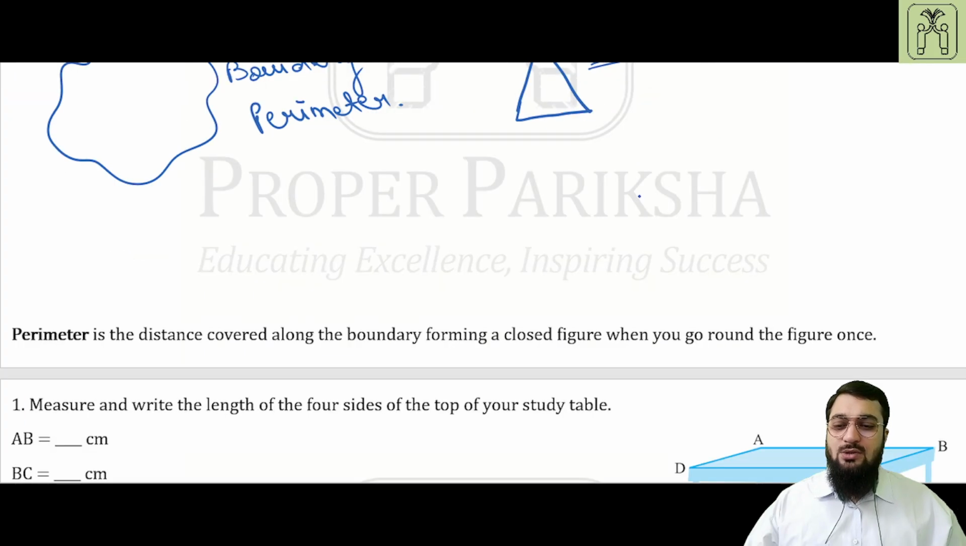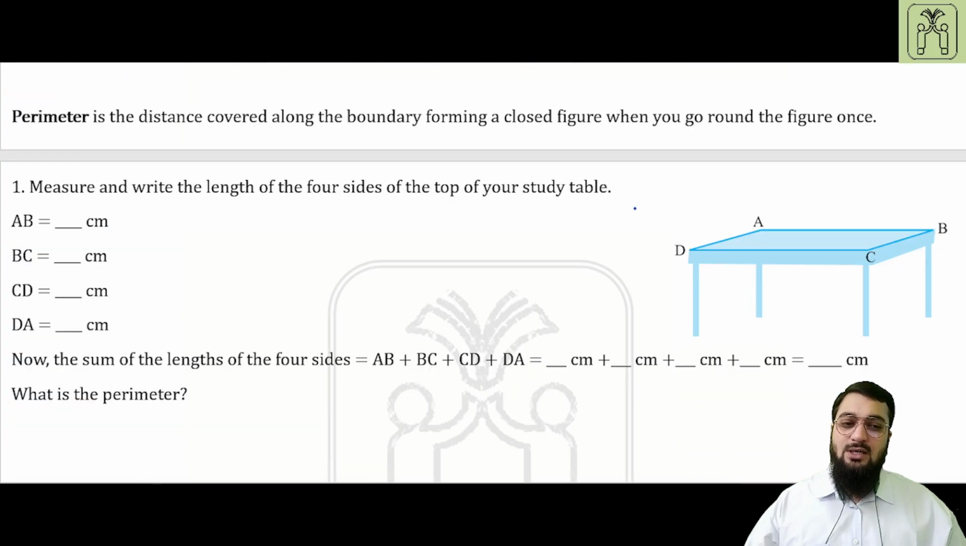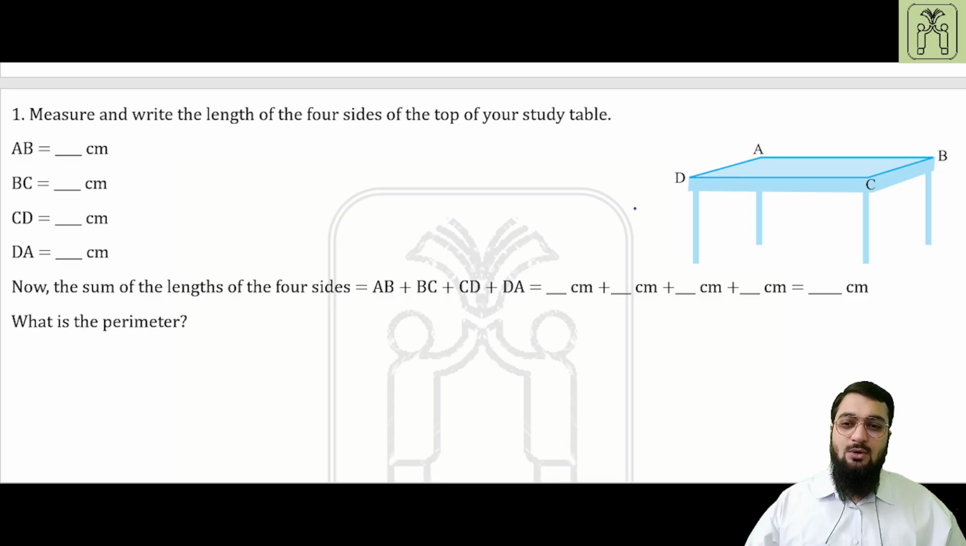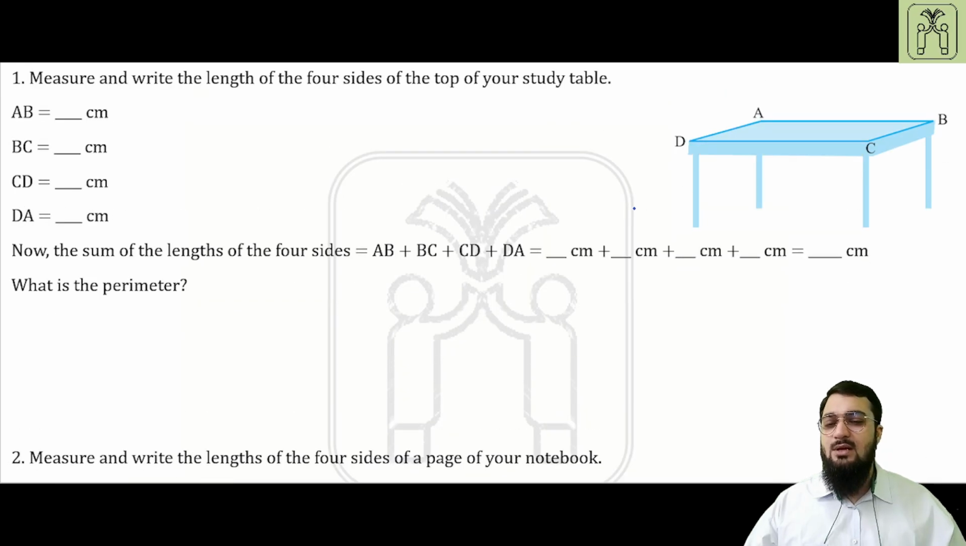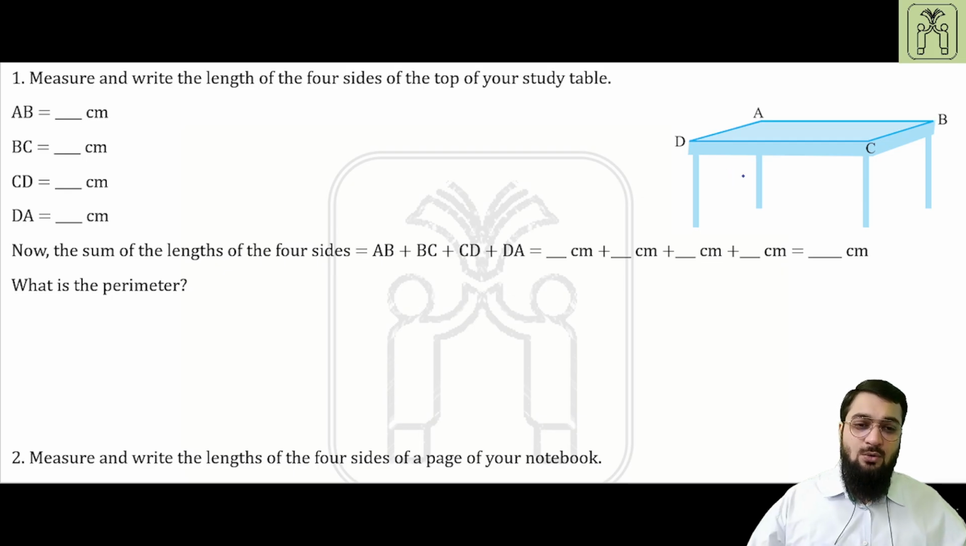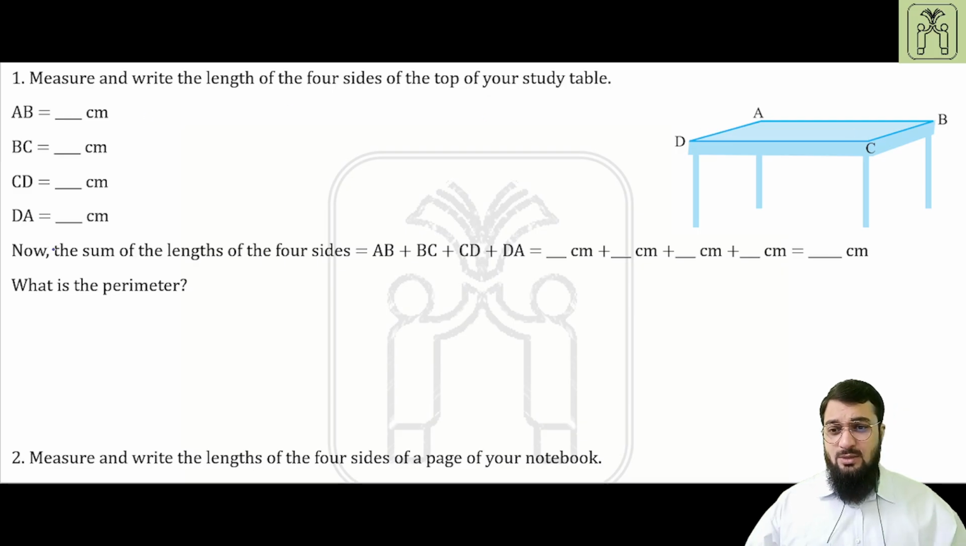Now we will go through certain examples to understand exactly what is perimeter or a boundary. Example number 1 says: measure and write the length of four sides of the top of your study table. You can find this figure in your NCERT notebook, and you can measure the lengths of the four sides of the parallelogram mentioned over here, and then you can find out the perimeter by just subtracting the values obtained for each of the four sides.